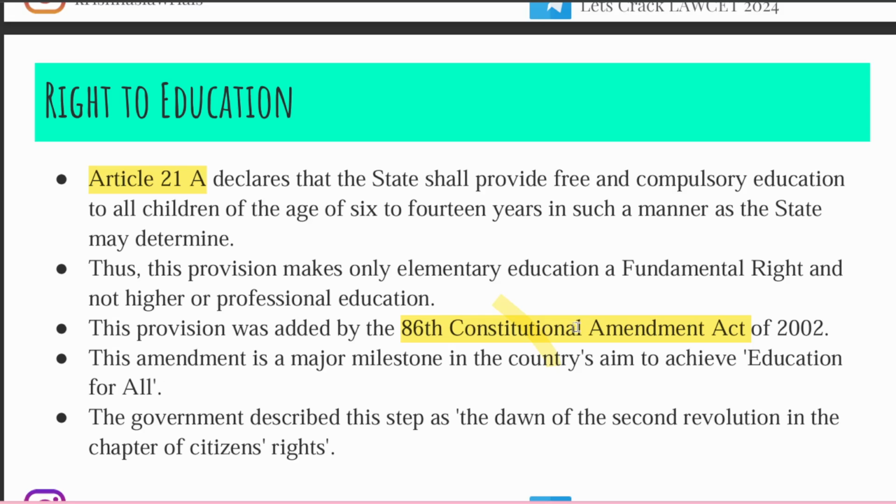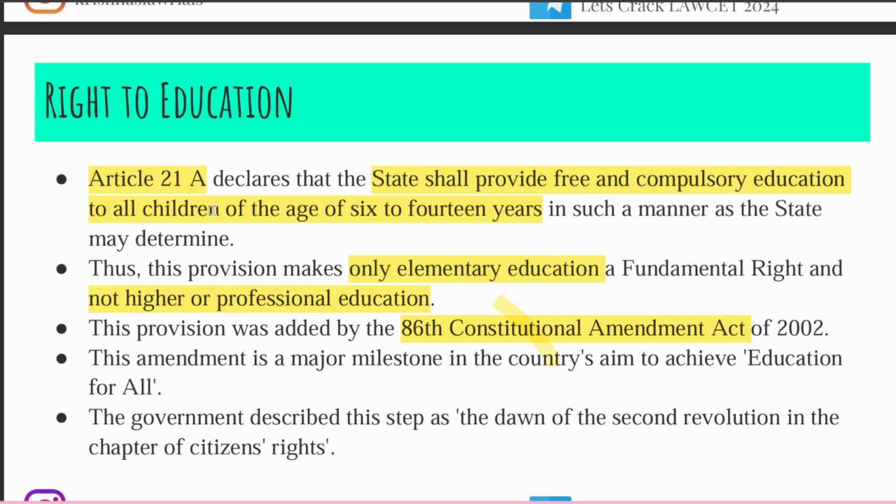So in the 86th Constitutional Amendment Act, Article 21A was inserted. What it says is that the state shall provide free and compulsory education to all the children from the age of 6 to 14, that is basic elementary school, first to 10th. And in such manner as the state may determine, this provision is only made for elementary education, and not for professional or higher education. This is a fundamental right under 21A.